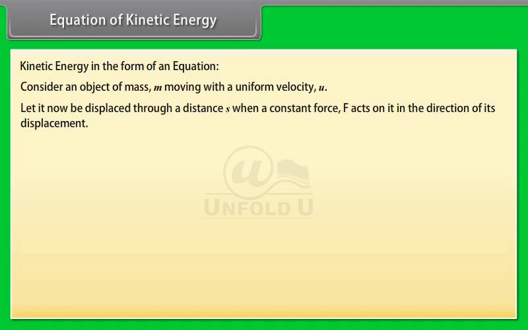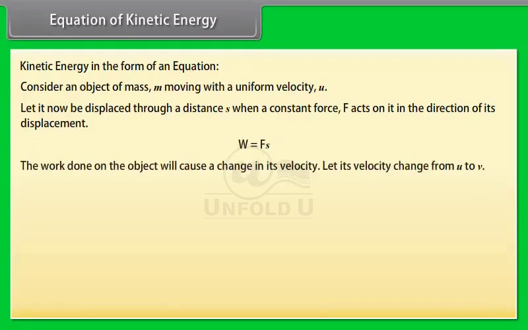Equation of kinetic energy. Let us now express the kinetic energy of an object in the form of an equation. Consider an object of mass m moving with a uniform velocity u. Let it now be displaced through a distance s when a constant force F acts on it in the direction of its displacement. We know that the work done W is Fs. The work done on the object will cause a change in its velocity. Let its velocity change from u to v.